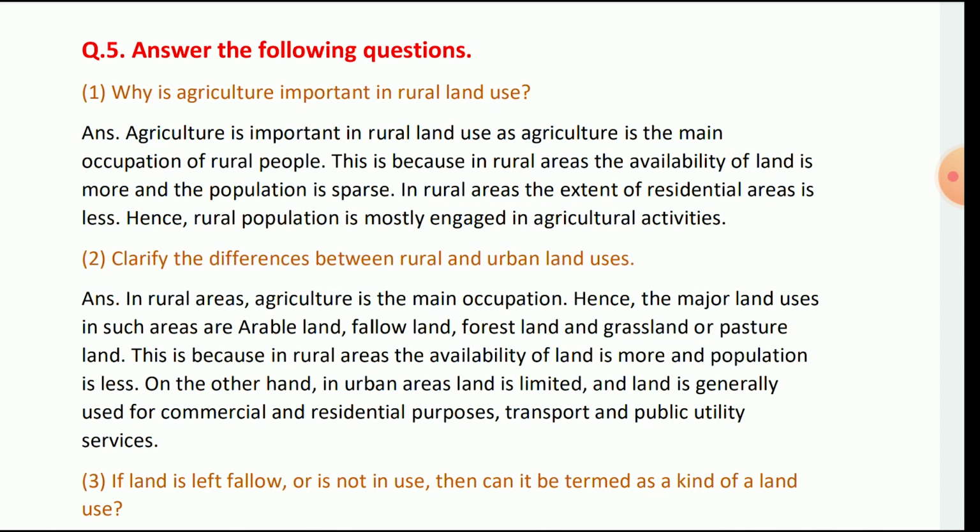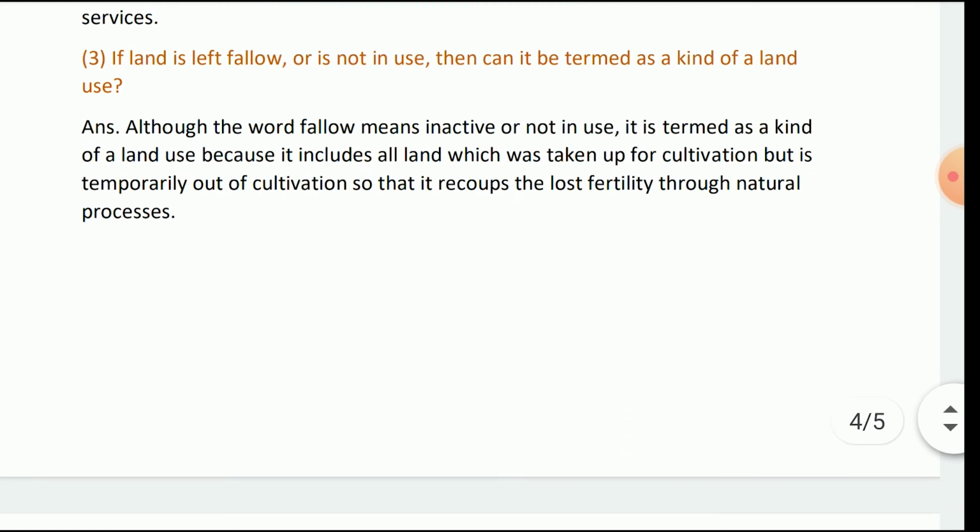Explain the difference between rural and urban land use. In rural areas agriculture is the main occupation, hence the major land is used for it. Besides, the rural land also includes forests and grasslands or pasture lands. This is because in rural areas the availability of land is more and the population is less. On the other hand, in urban areas land is limited and the land is generally used for commercial, residential purposes, transport and public utility services.